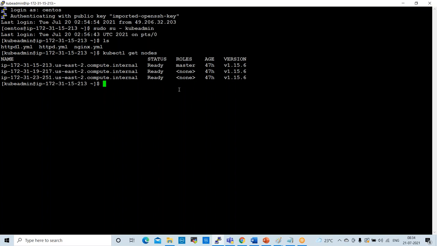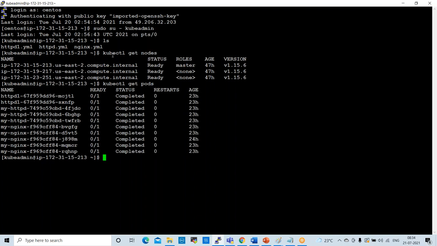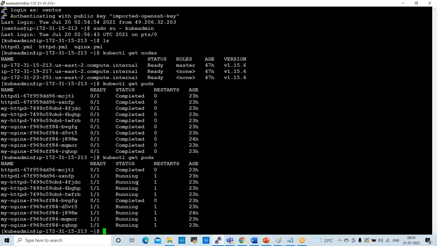Next one is kubectl get pods. These are the pods. These are in completed state, not started, because we just started the node servers. It will take a few minutes to start. The status will change to running. If you refresh this, see here, now it has started running. It takes some time to move to running state.